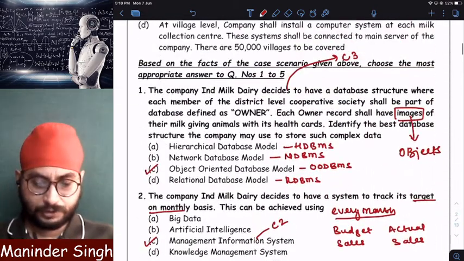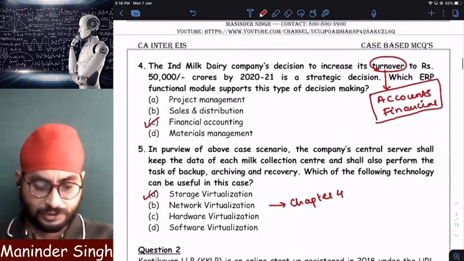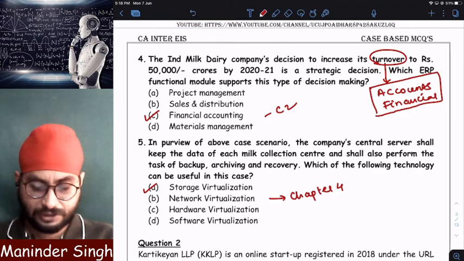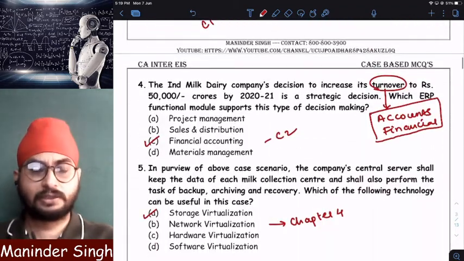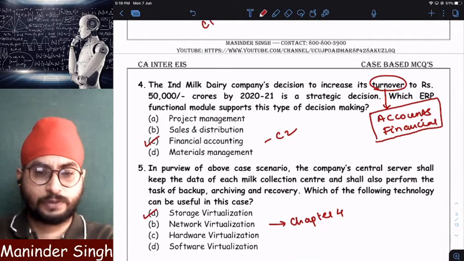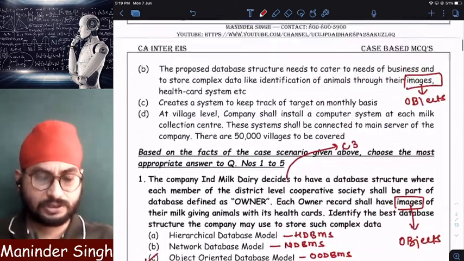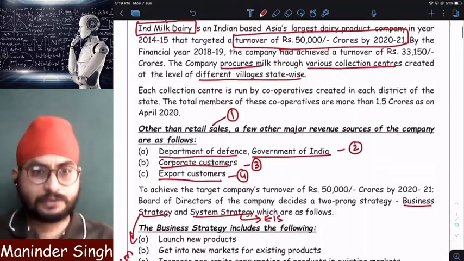So chapter 3 question has come, chapter 2 question has come, chapter 1 question has come. Again this is from chapter 2, financial and accounting systems, that is ERP, and chapter 4. So except chapter 5, that is core banking, all 4 chapters were covered here. Clear? So this is how you need to understand the case study based MCQs. Clear? Any doubts as of now in question number 1?